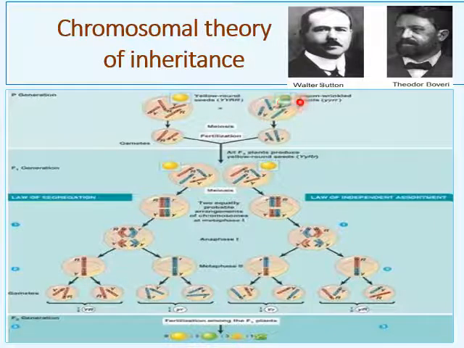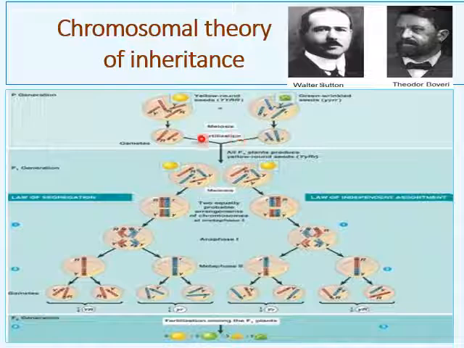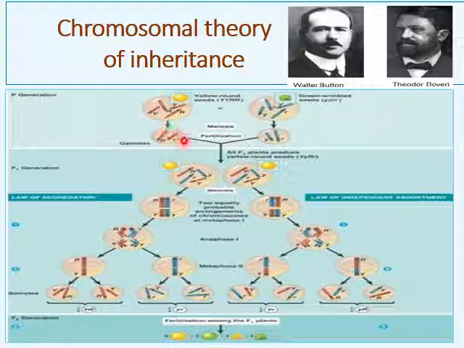Suppose these are the two parents having two pairs of contrasting characters, and these are the haploid gametes containing chromosomes from their parents in haploid form. If these two haploid gametes undergo fertilization, in the F1 generation chromosomes from both the parents appear.